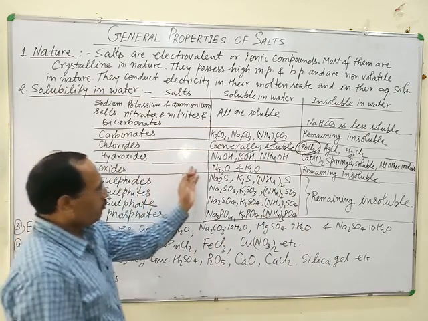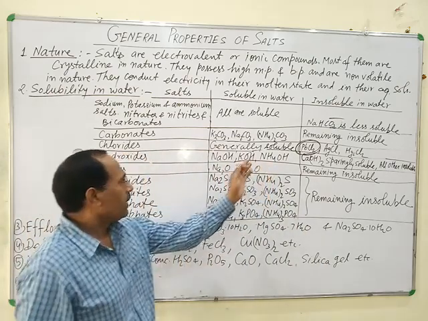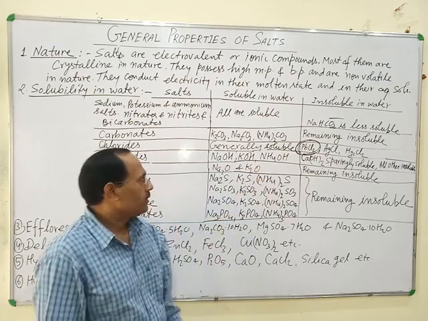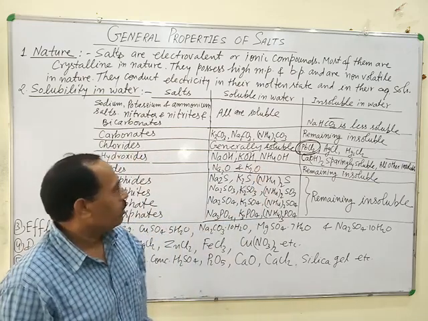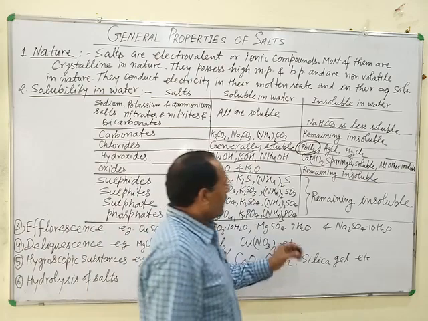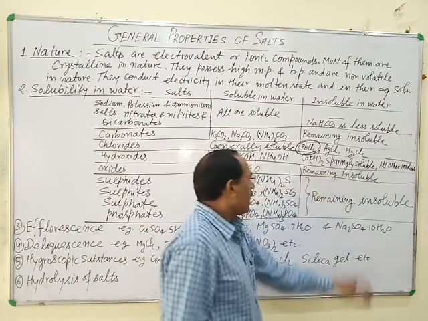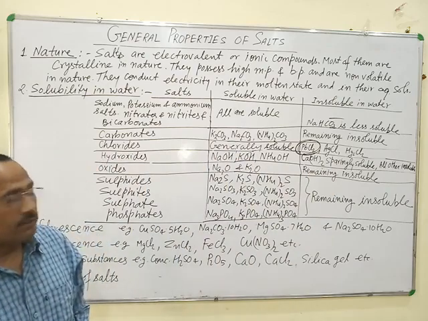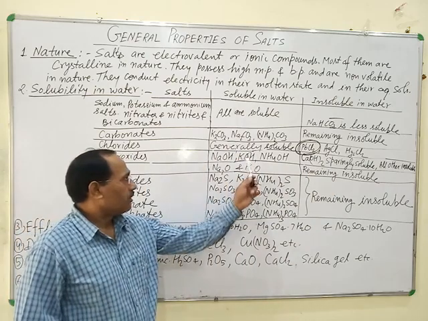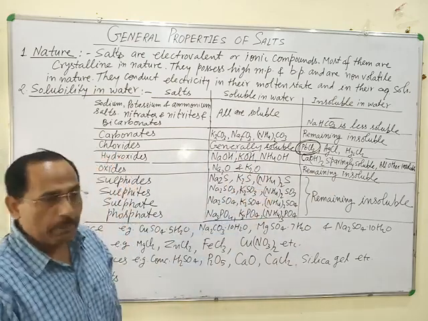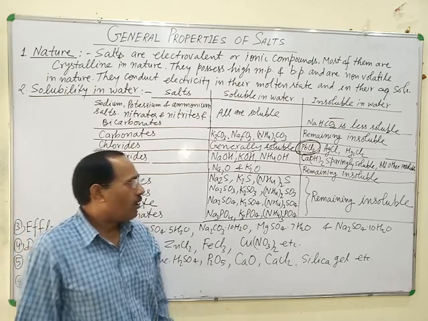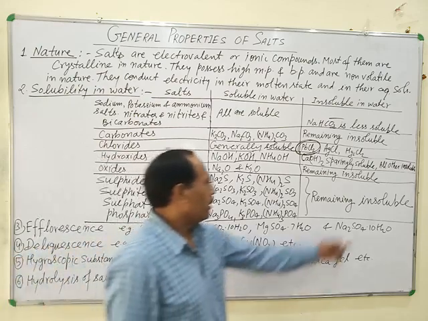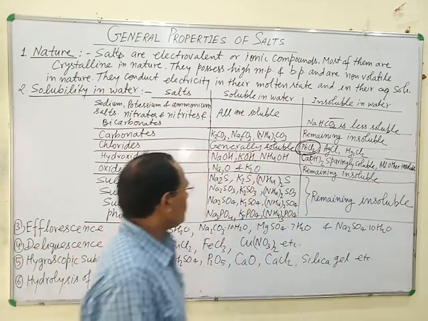Hydroxides, strong alkali or weak alkali, NaOH, KOH, NH4OH, are completely soluble in water. Out of these, calcium hydroxide is sparingly soluble in water, and all other hydroxides are insoluble in water.